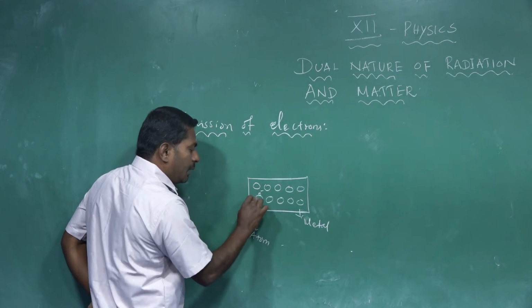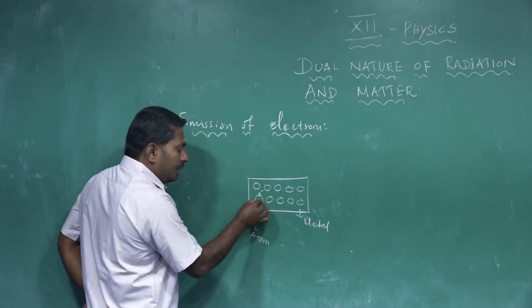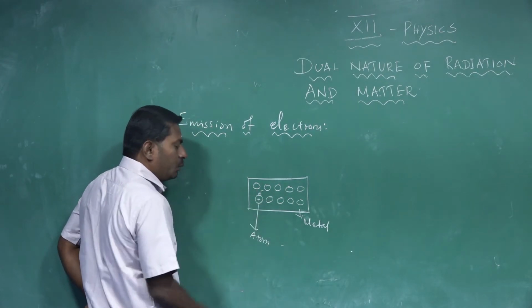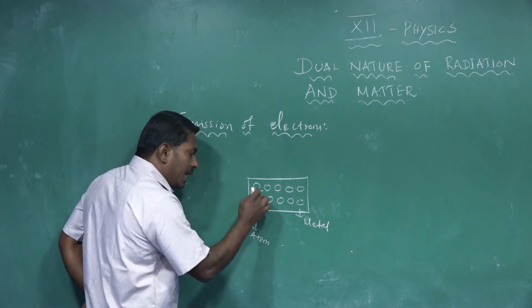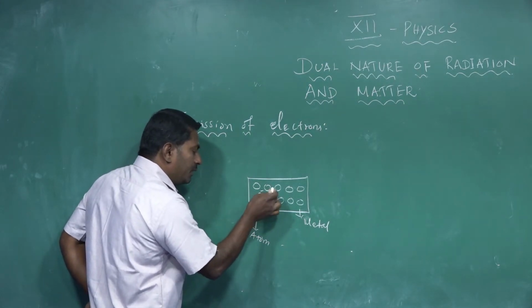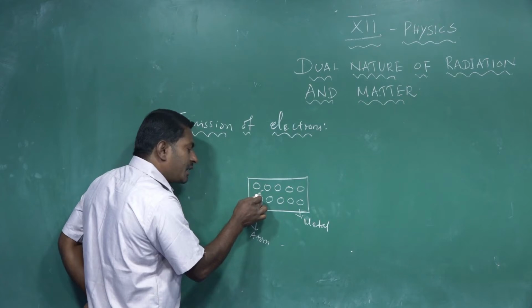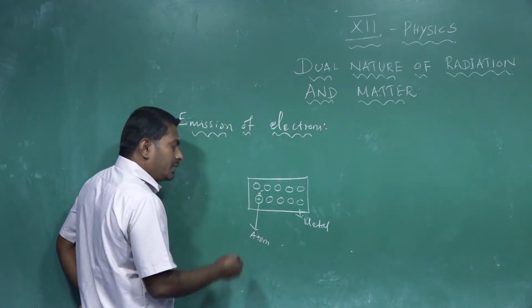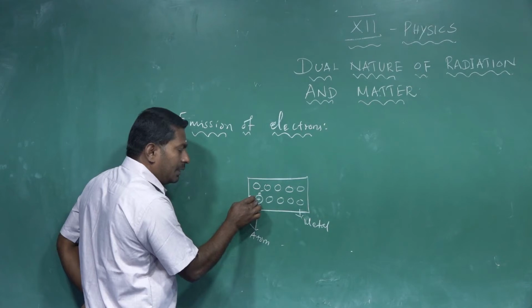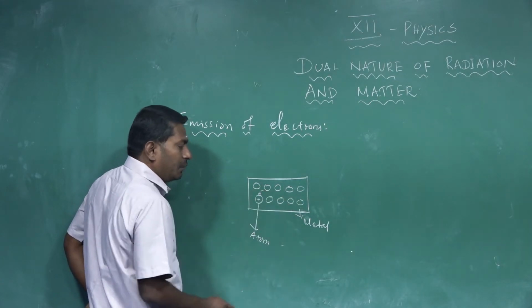See, one electron comes from this atom. This atom becomes a positive nucleus of the atom. See, one more electron can leave from this atom. It acquires an additional positive charge on the nucleus. It is the same not only for this atom but for all atoms of the metal.